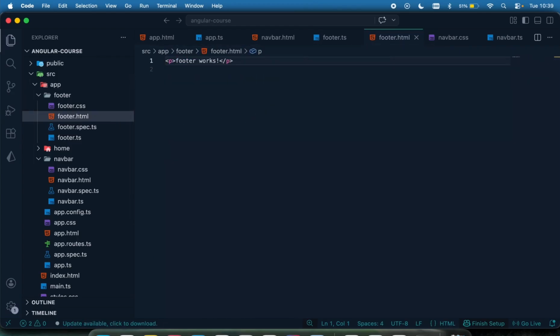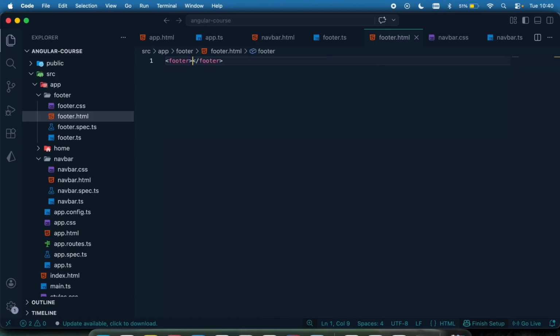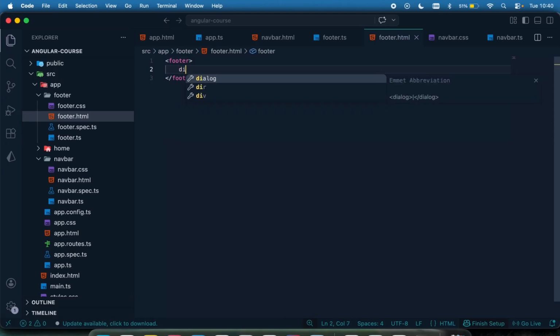Now let's do that. I'm going to come right here, and then let me just get rid of this and say footer like this. And then I'm just going to wrap this within a div. I'm just going to say P and say Absalom. Where's Absalom?